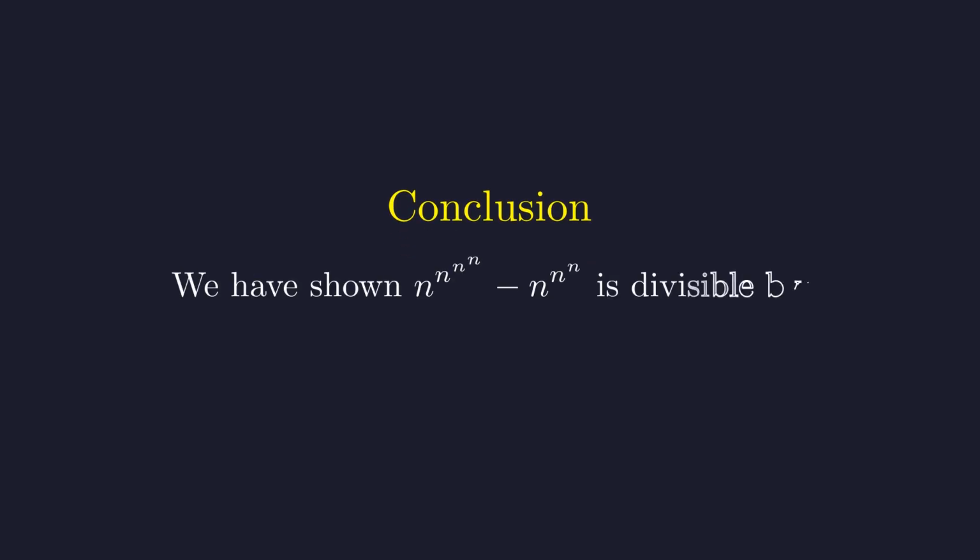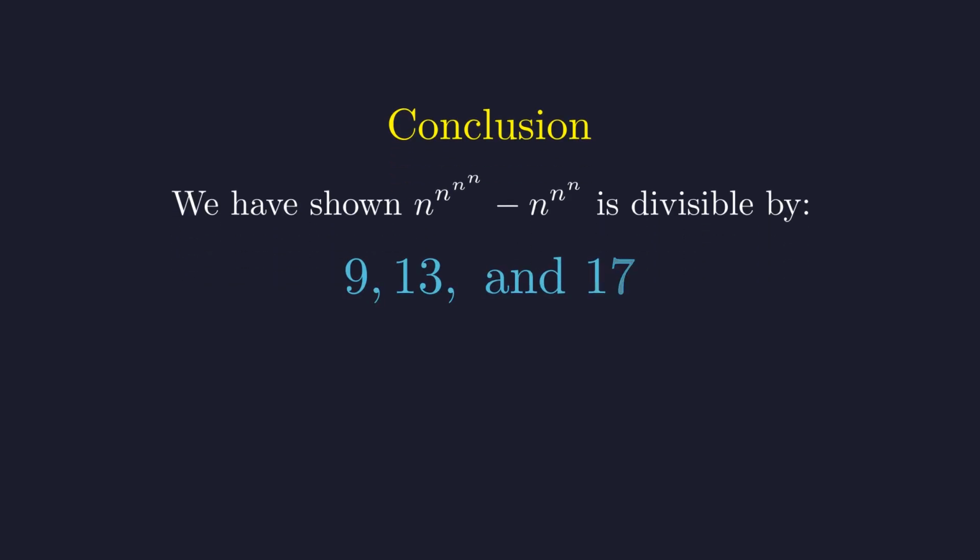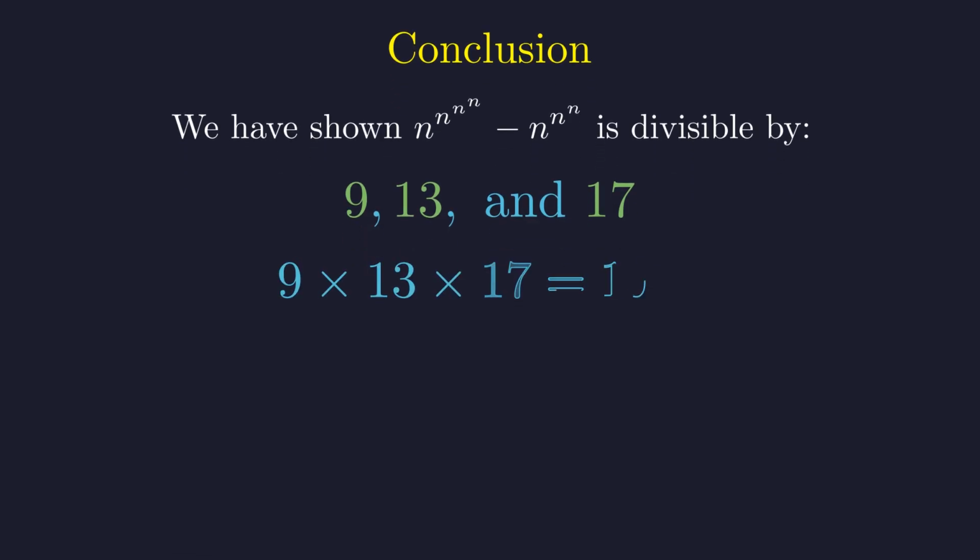We have reached the final step. Let's assemble our results. We have successfully shown that our expression is divisible by 9, 13, and 17. Since these three numbers are pairwise coprime, by the Chinese Remainder Theorem the expression must also be divisible by their product. And that product is exactly 1989.